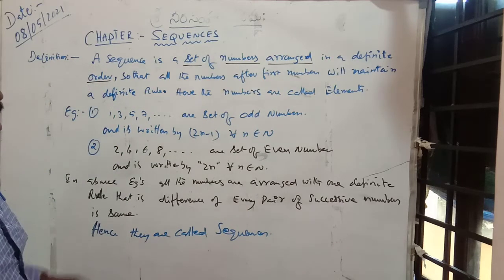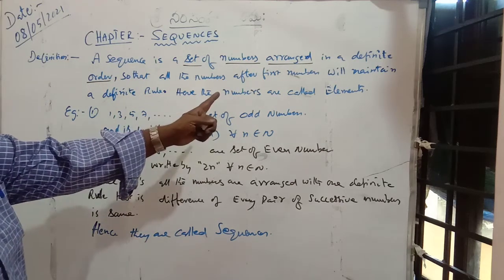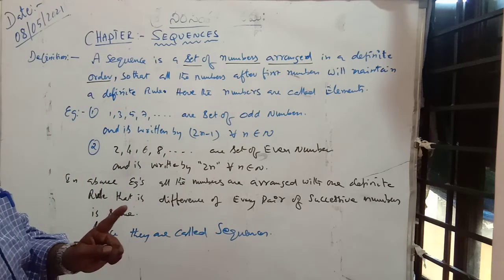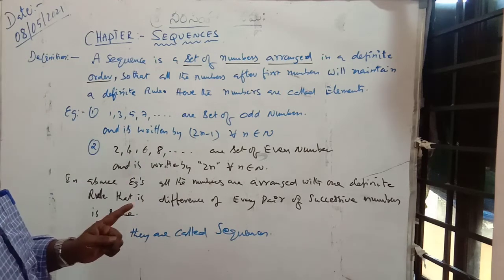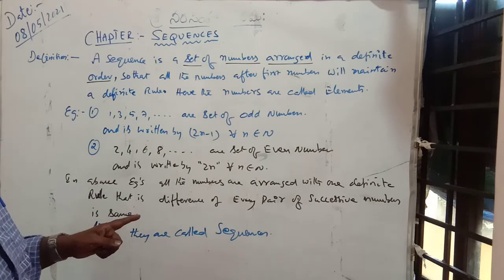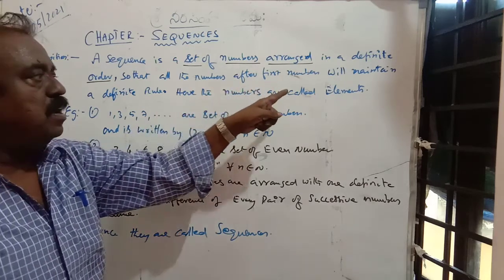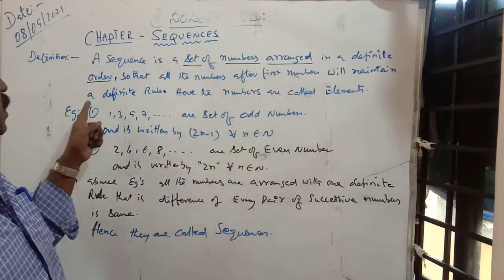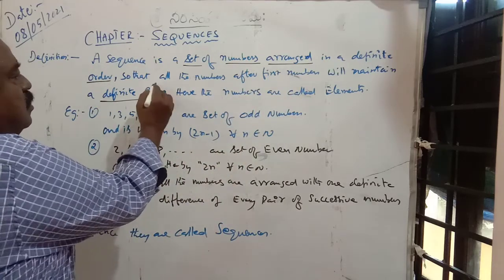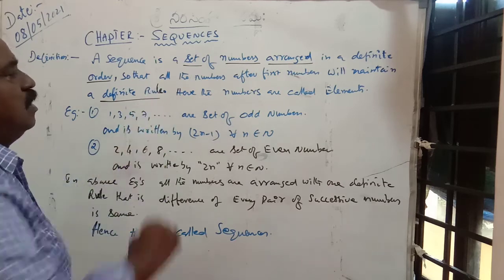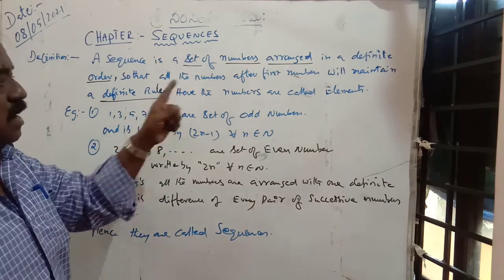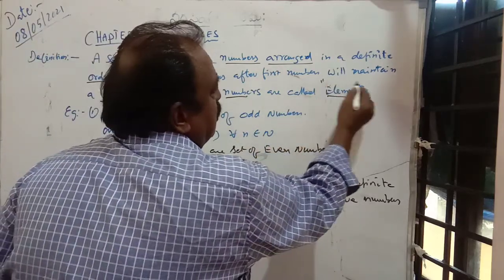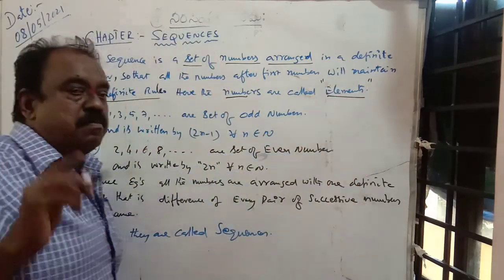You can start with any number, but after the first number, all the numbers will maintain a definite rule. Here the numbers are called elements.